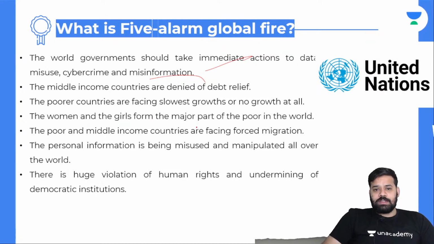Women and girls form the major part of the poor in the world. And the poor in the middle income countries are facing forced migration. Personal information is being misused and manipulated all over the world. There is a huge violation of human rights and undermining of democratic institutions. So this is endangering global peace and security.